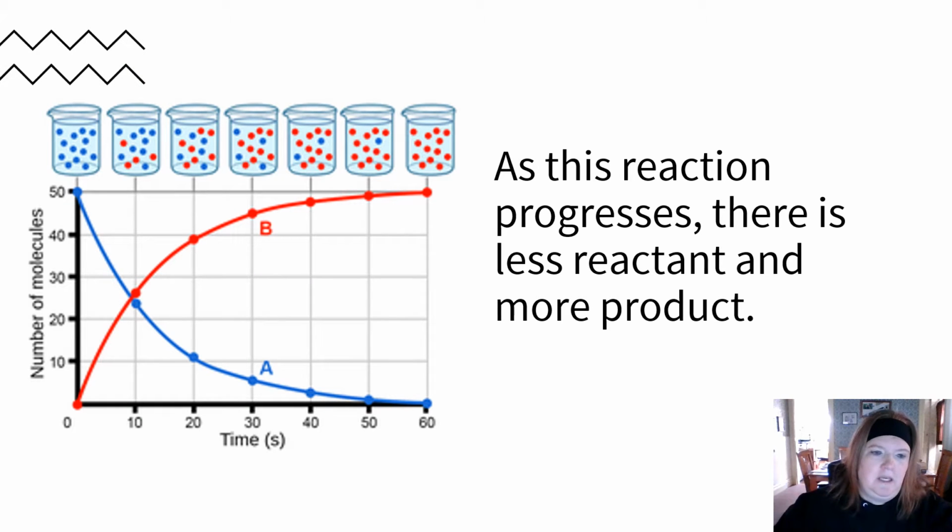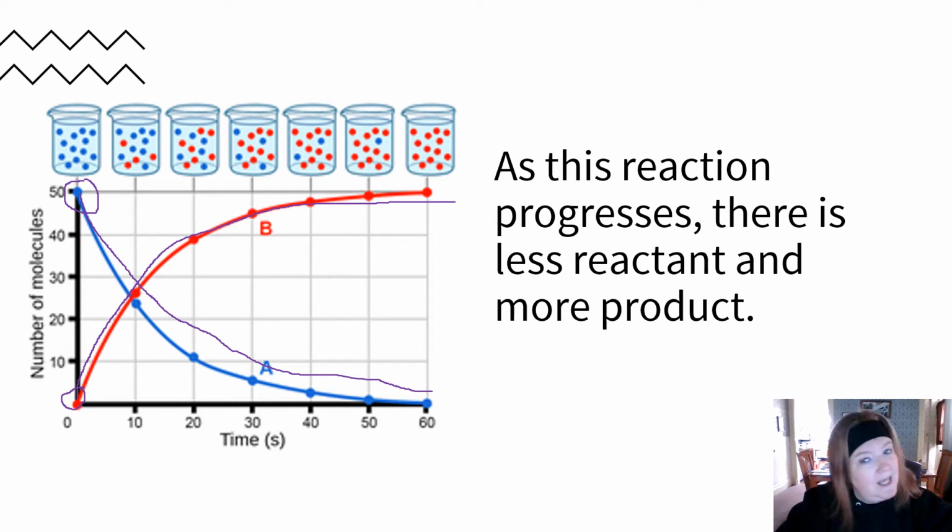So here's a graphic, all right? So let's get a color here that's different. So here you can see, this is the amount of reactant we started with. This is the amount of product we started with. Over time, the amount of product is increasing, and over time, the amount of reactant is decreasing. So as this reaction progresses, there's less and less reactant and more product.